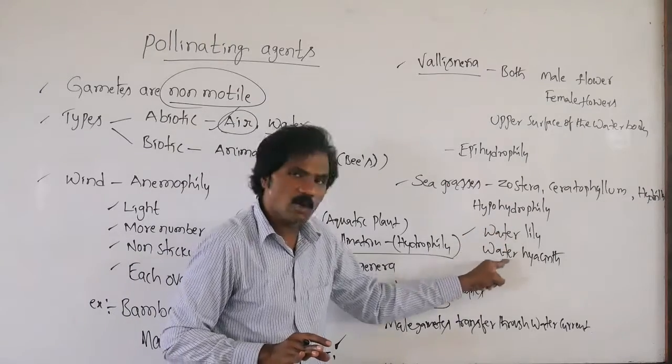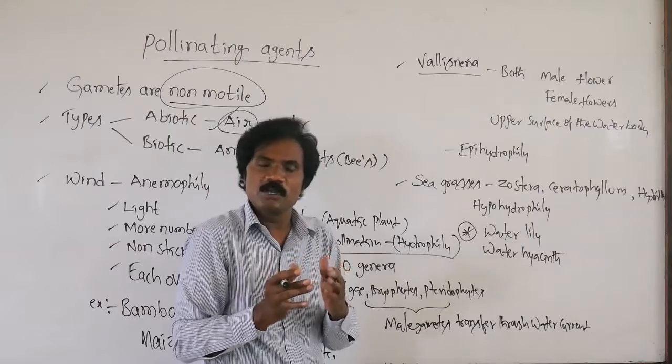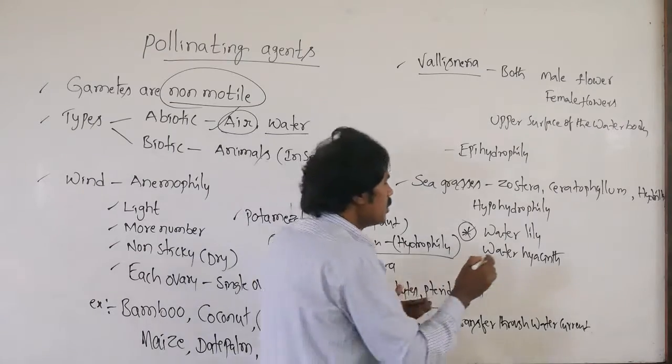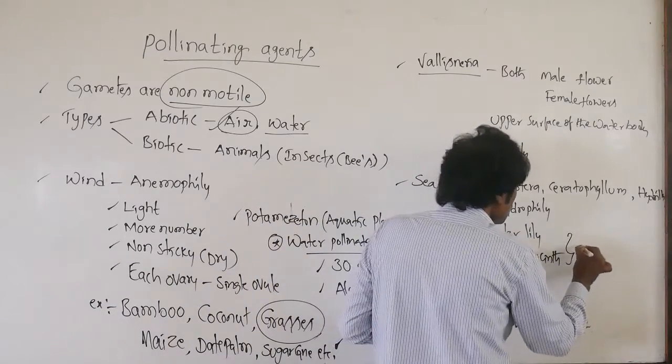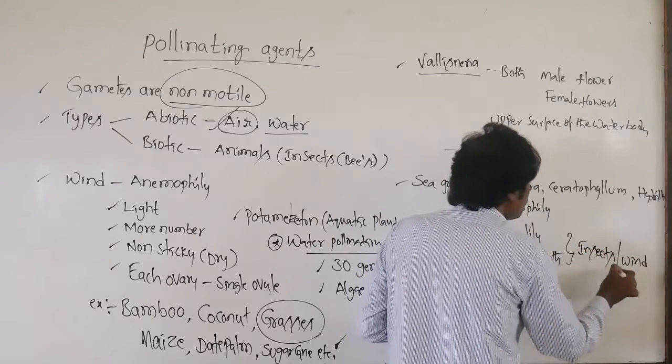Even though both are aquatic plants, this is most important, the pollination takes place either by insects or wind.